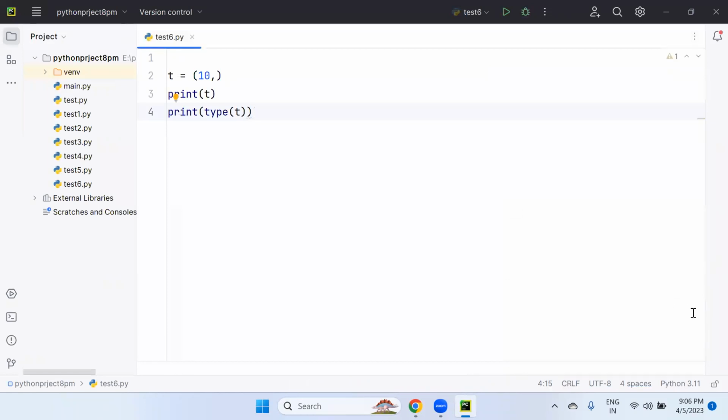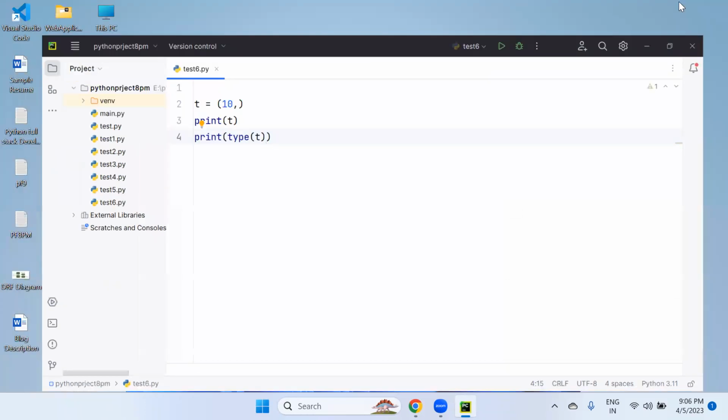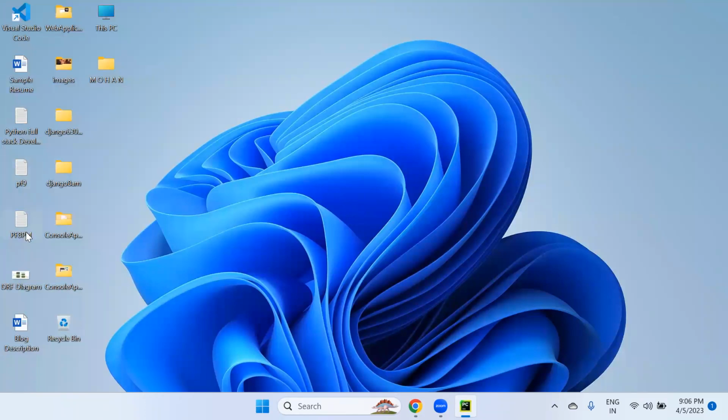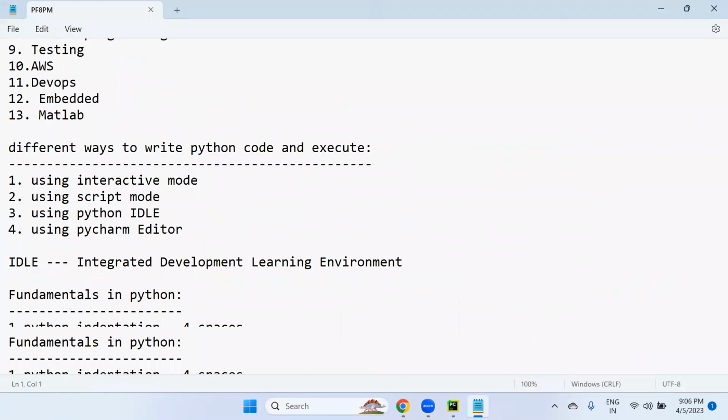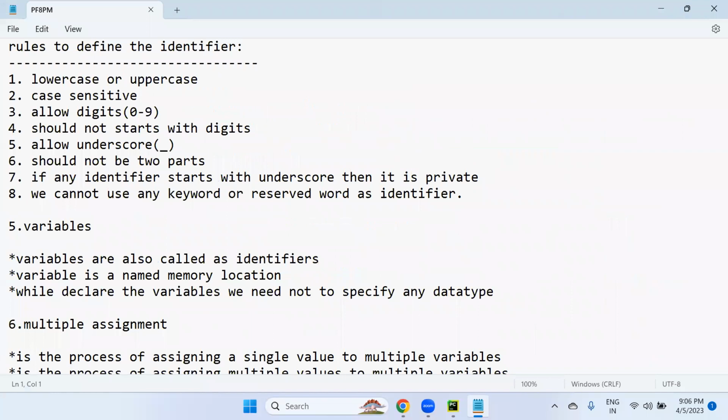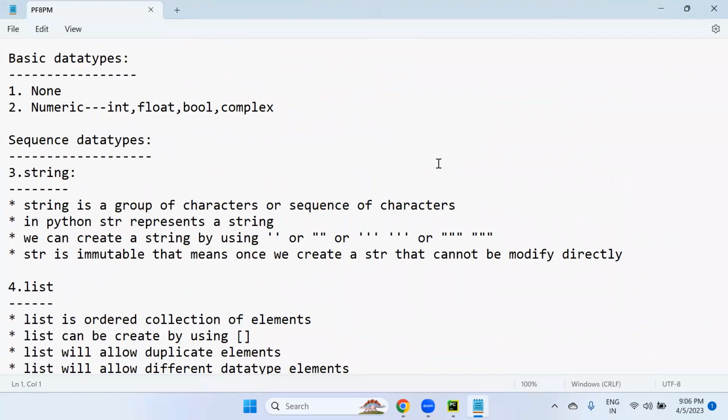So let me discuss today. We discussed in the last session all these things: data types in Python programming, basic data types, None, numeric, classified into int, float, bool, complex.